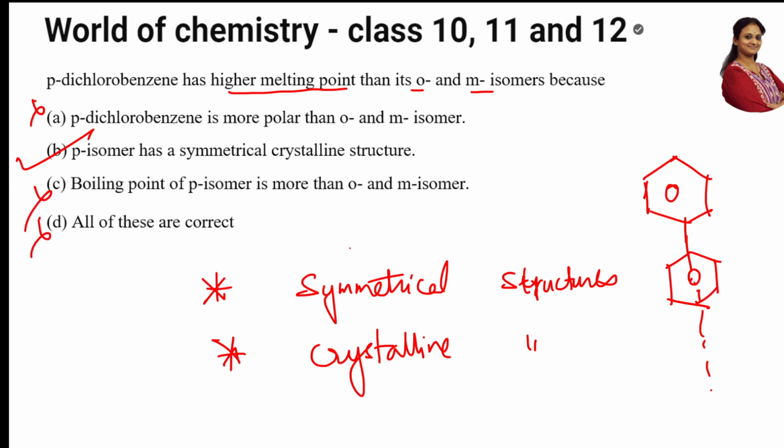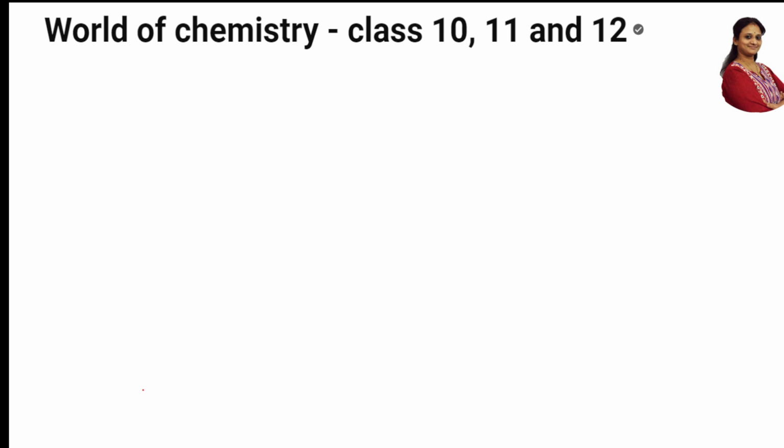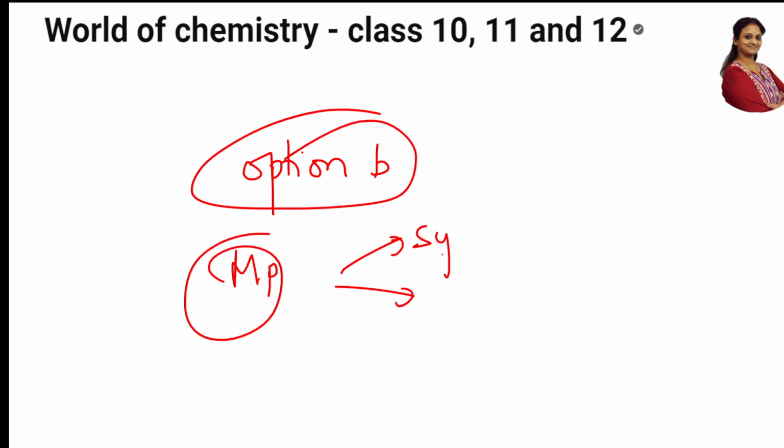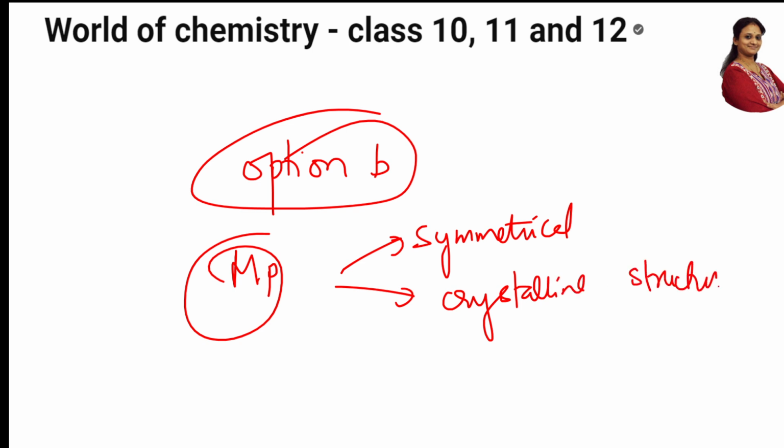All these are correct. So here, what is the correct option, students? The correct option is option B. So when somebody is asking you about melting point, what should you see? You have to see the symmetry. Symmetry should be there, and you should have a crystalline structure. Okay, symmetrical structure and crystalline structure is what is important for high MP. Okay, next question.